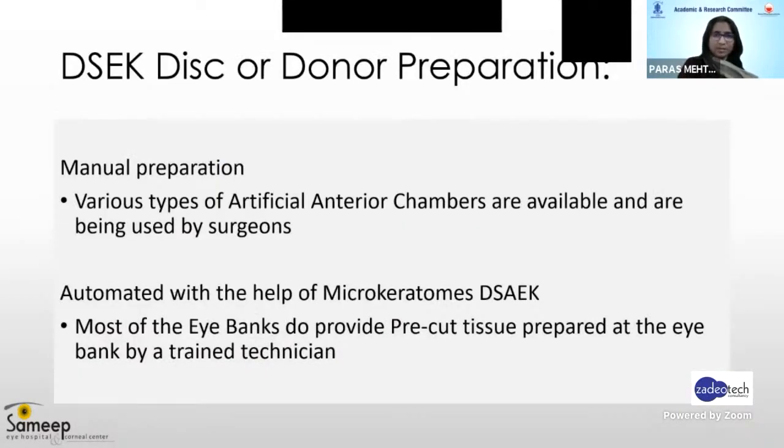Coming to DSEC disc or donor preparation, the donor preparation can be done two ways: manual preparation as well as automated with the help of microkeratomes, which is known as DSAK, which I mentioned earlier. There are various types of artificial anterior chambers available and which are being used by surgeons depending on their choice for manual preparation. And now with recent advances, most of the eye banks do provide us pre-cut tissue prepared at the eye bank by a trained technician. So the life has become much more easier.